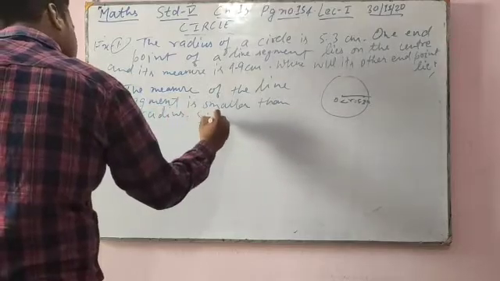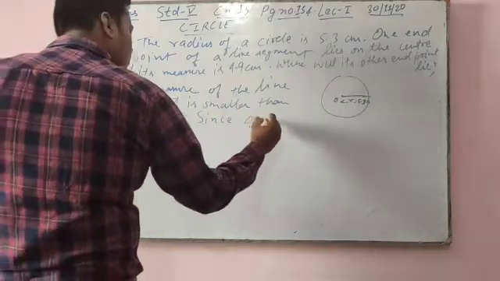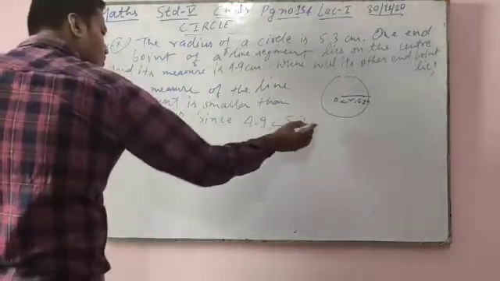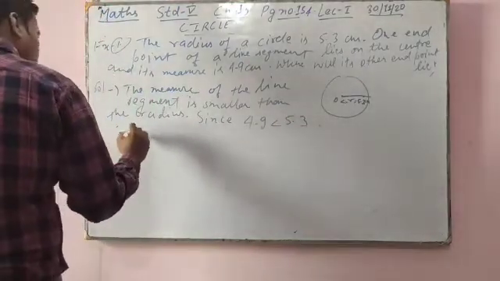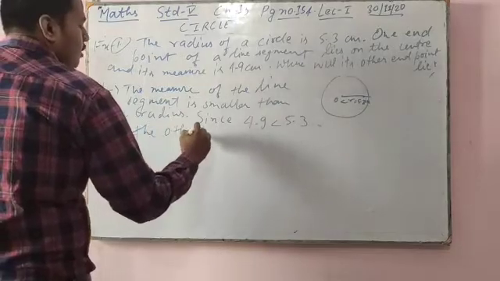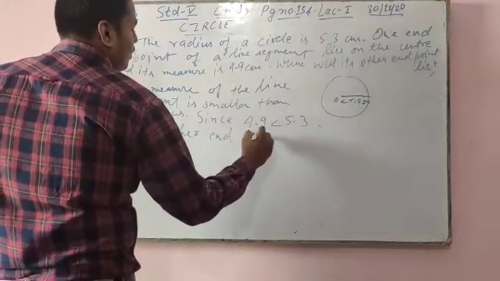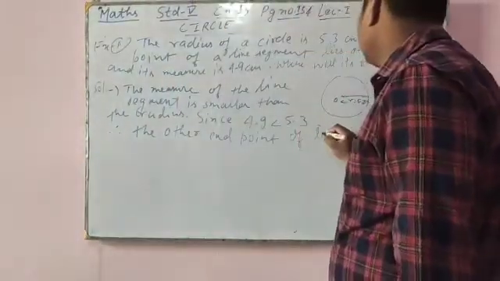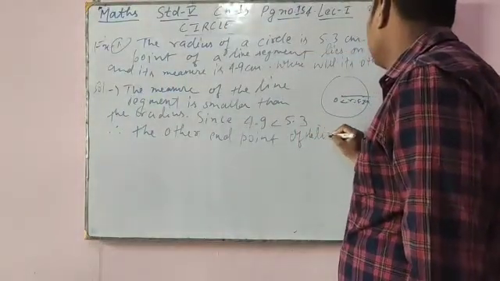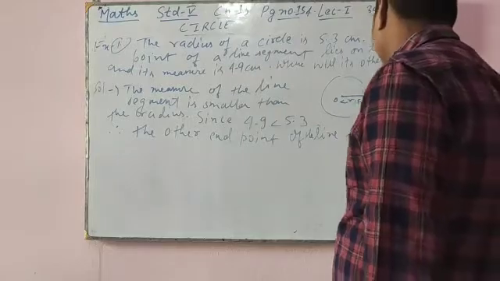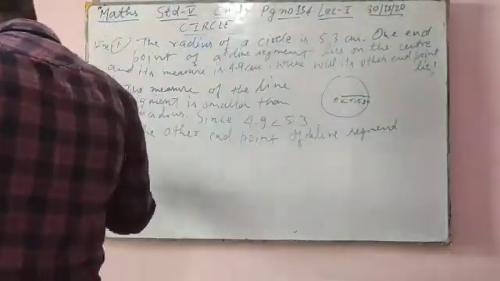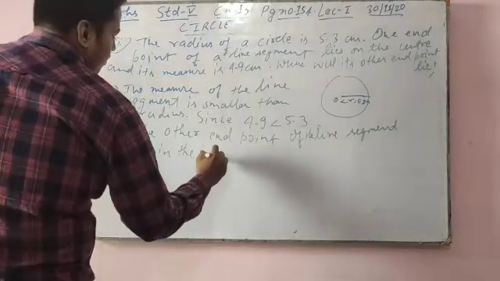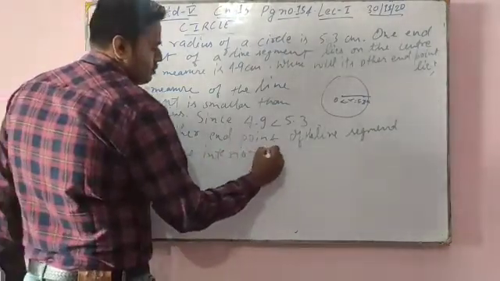Since 4.9 is smaller than the radius, therefore the other end point of the line segment lies in the interior of the circle.